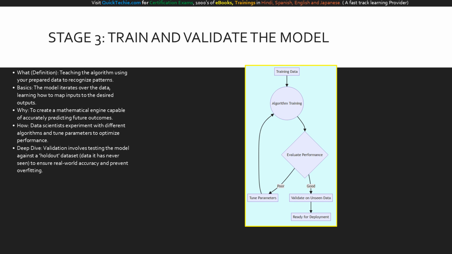Look at this training loop on your screen. Training data feeds directly into algorithm training. We evaluate the performance at the decision diamond. If the predictions are poor, we loop back up to tune parameters and train again. This is a highly iterative cycle of scientific experimentation. Once performance metrics look good, we move to the crucial step, validating on unseen data. If it passes this rigorous test, the model is officially ready for deployment.